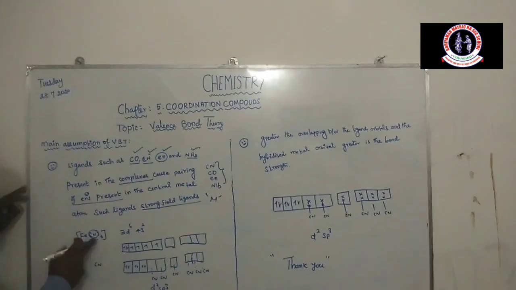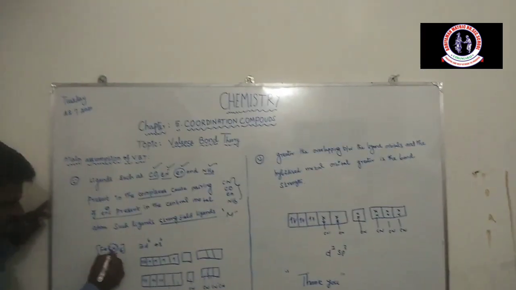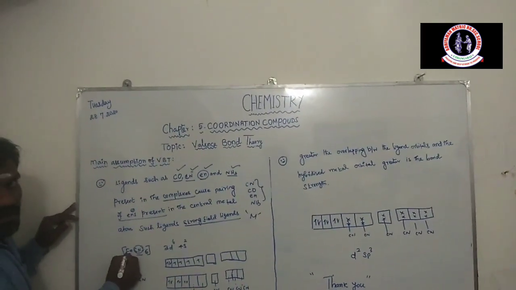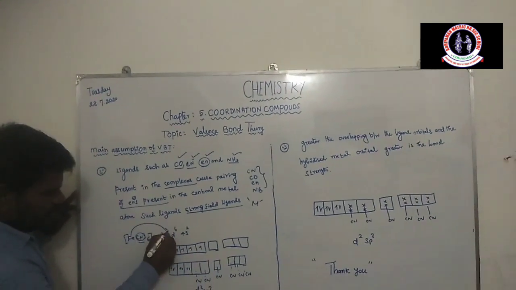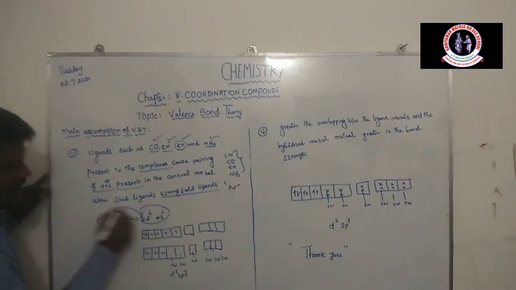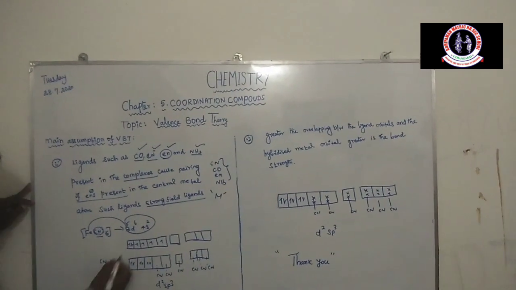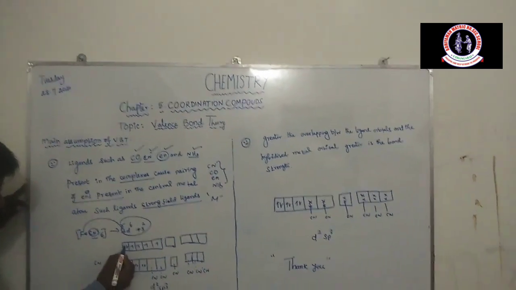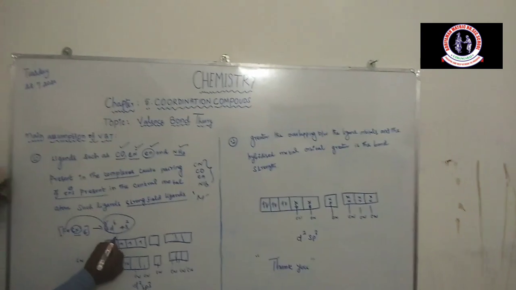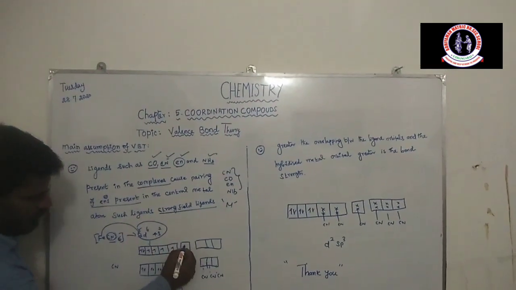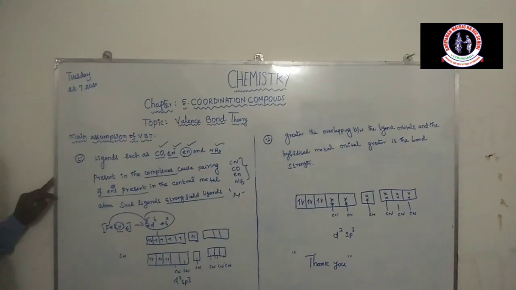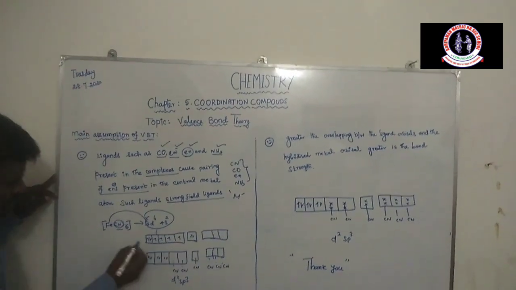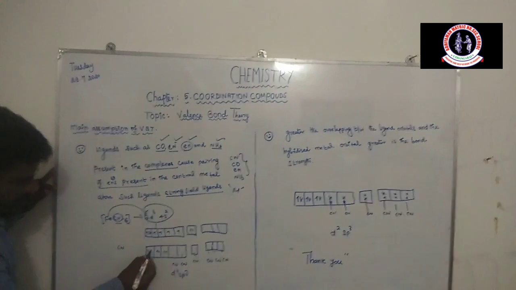For example, hexacyanoferrate. Here the central metal atom exhibits 3d6 4s2 configuration. Here the total number of electrons is 6 in the d shell and 2 electrons in the s orbital before the hybridization. After the hybridization, they exhibit pairing.